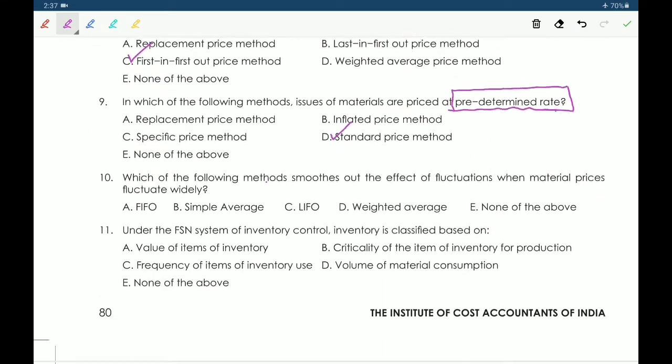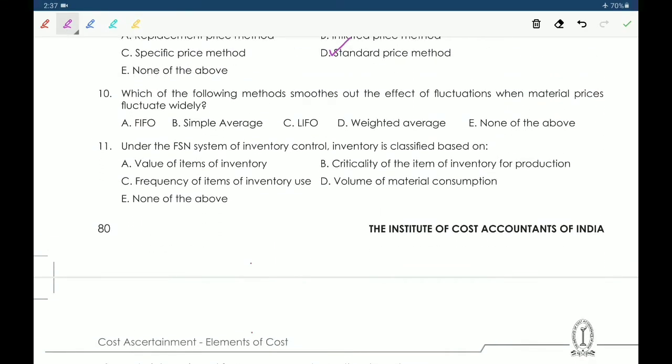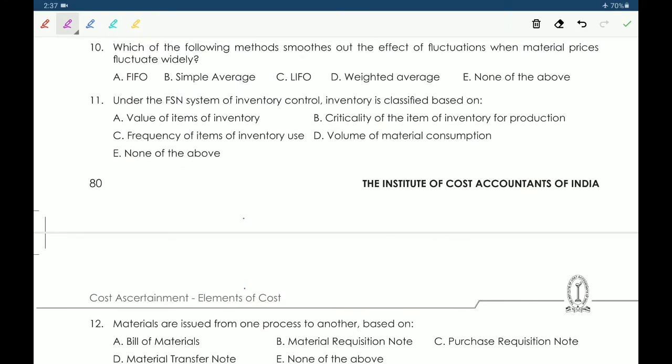Next, 10th one, which of the following methods smooths out the effect of fluctuations when material prices fluctuate widely? Option A. FIFO. B. Simple average. C. LIFO. D. Weighted average. E. None of the above. So we use weighted average if price fluctuations are very high.